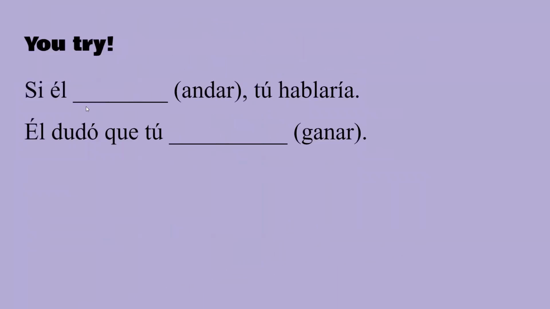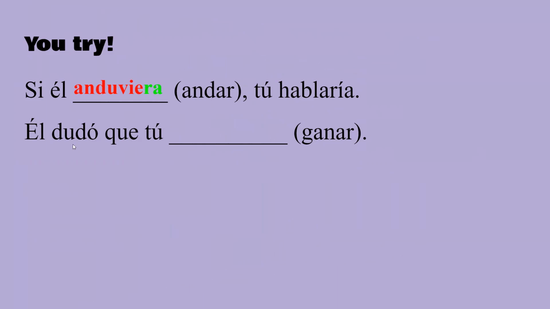Okay, let's see. If you walked, you would talk. It would be anduviera, because we first do the ellos form. This is irregular, anduvieron, that's what it would be. We drop the RON, so it's just anduvie, and then we add RA as the ending.